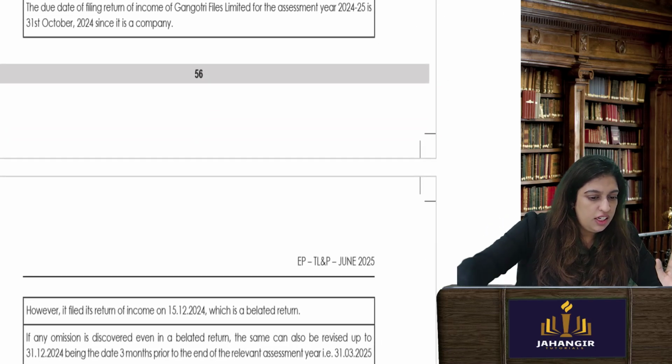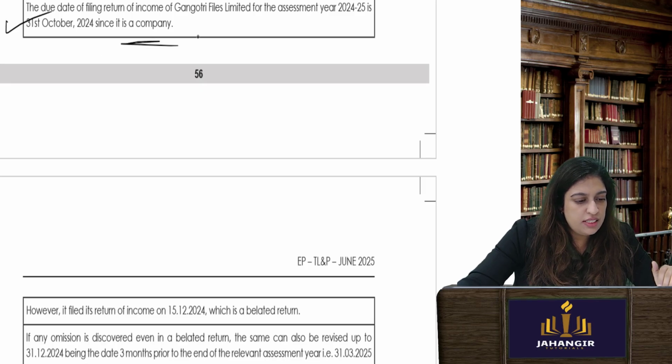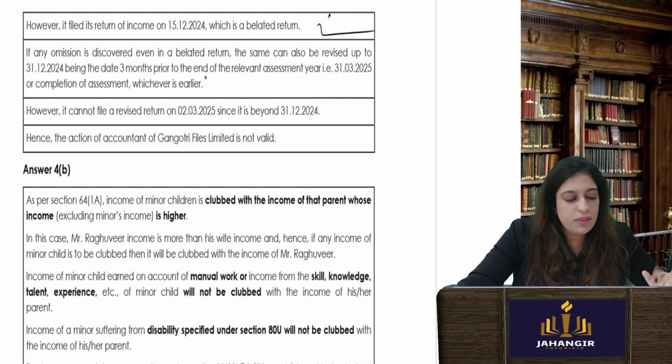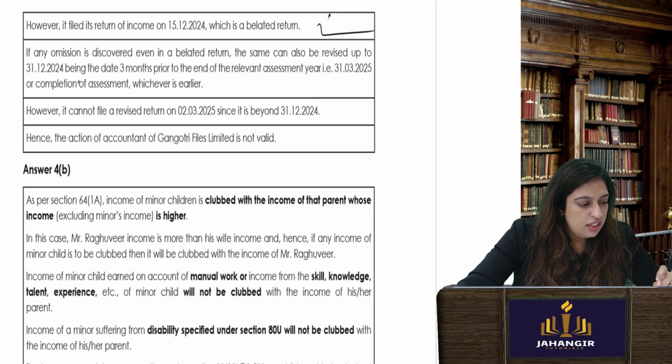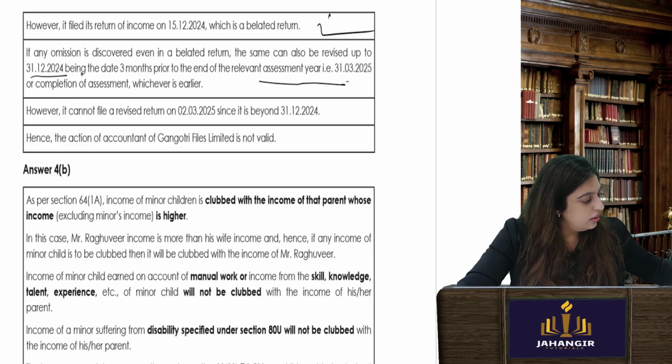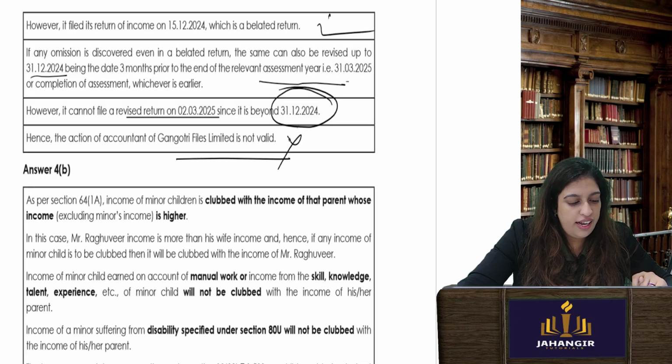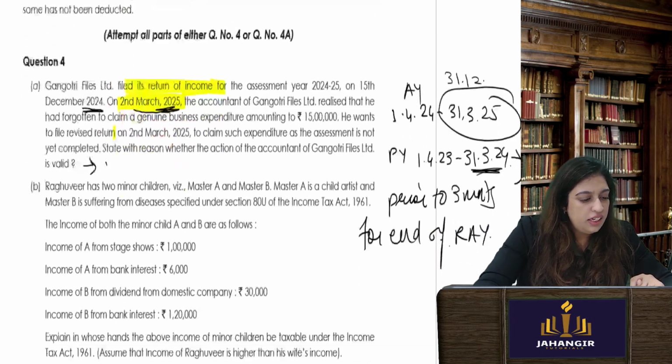The due date is 31st October since it's a company. However, it filed a return on 15/12, which is a belated return anyway, paid a penalty of 5,000 rupees and filed it. If any omission is there, the date is 3 months prior, so 31st December. However, it cannot file a revised return since it is beyond 31st December. Hence, it is not valid. It cannot do it. Okay, now let's go to the next one.